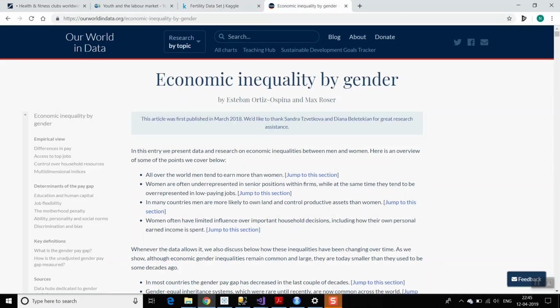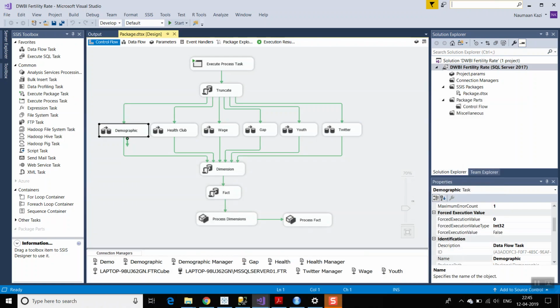My fourth data set is from Our World in Data, on economic inequality, where I have downloaded data about the wage gap between genders, in CSV format. And my fifth source of data is unstructured data, which is from Twitter. Let me show you my R cleaning code.